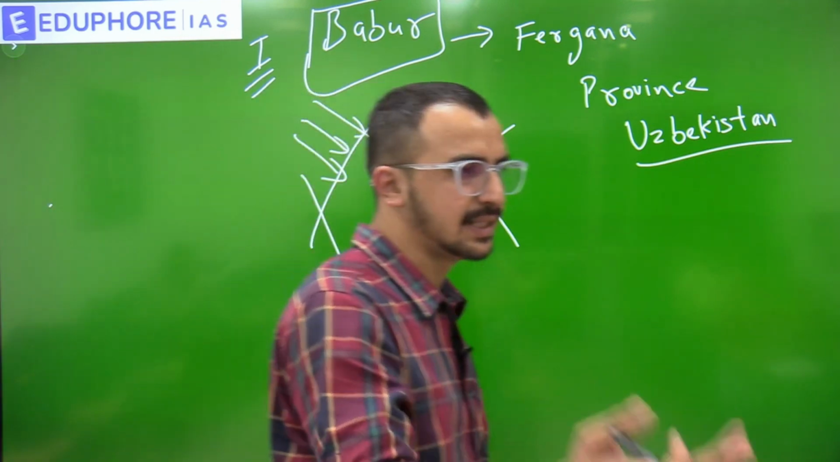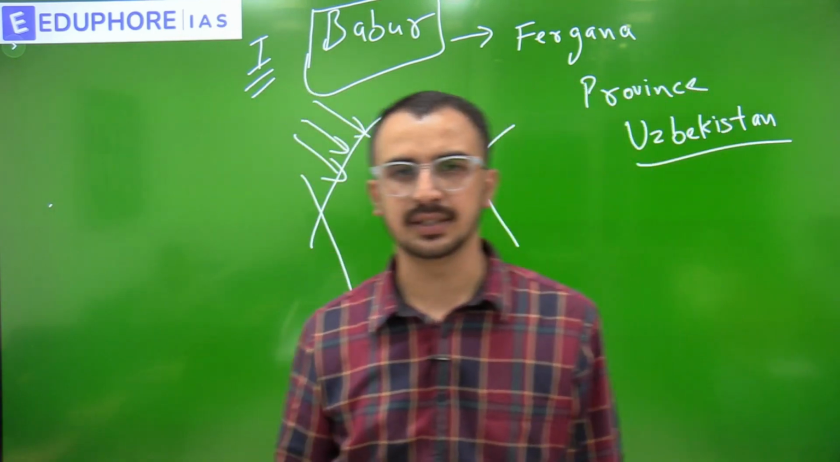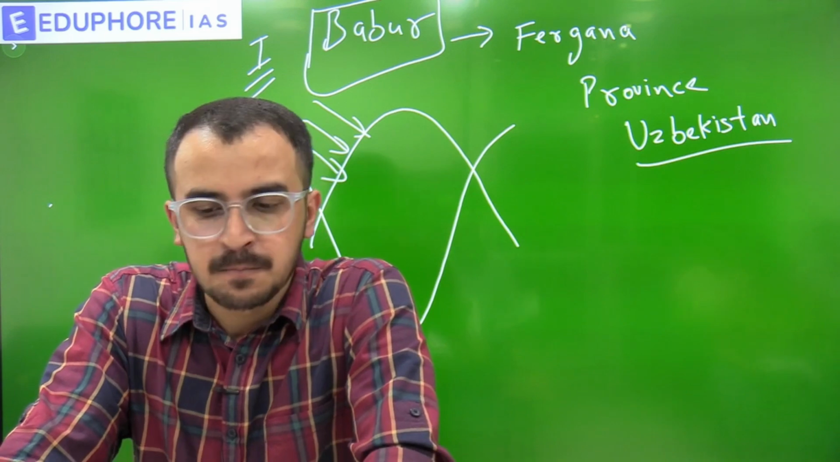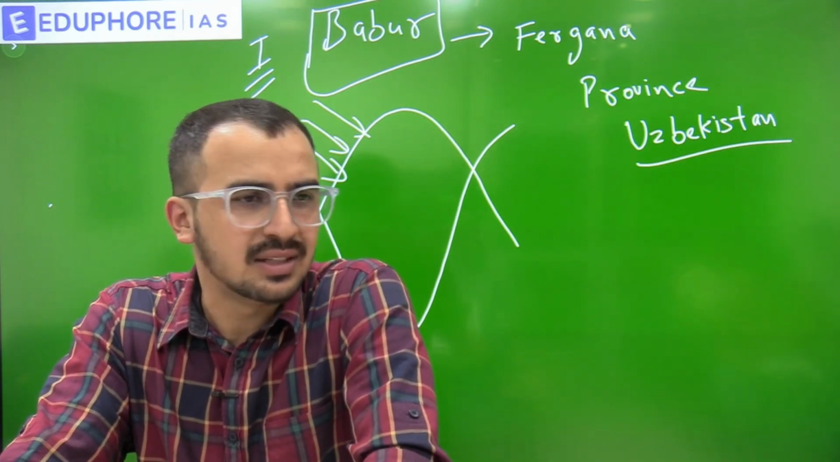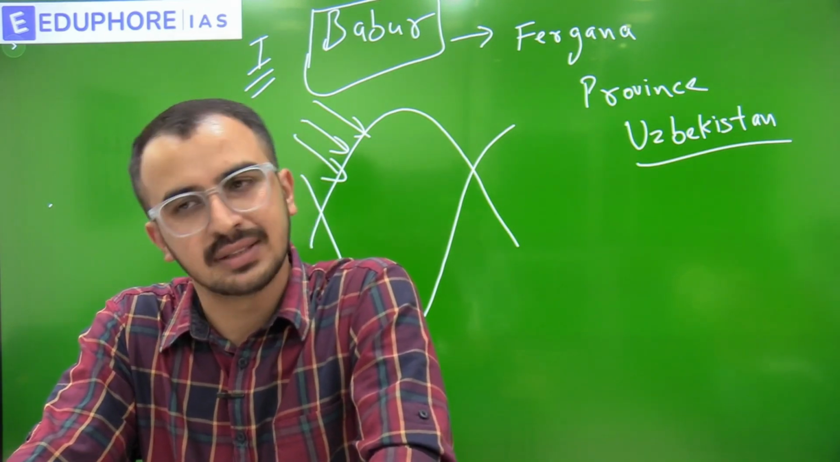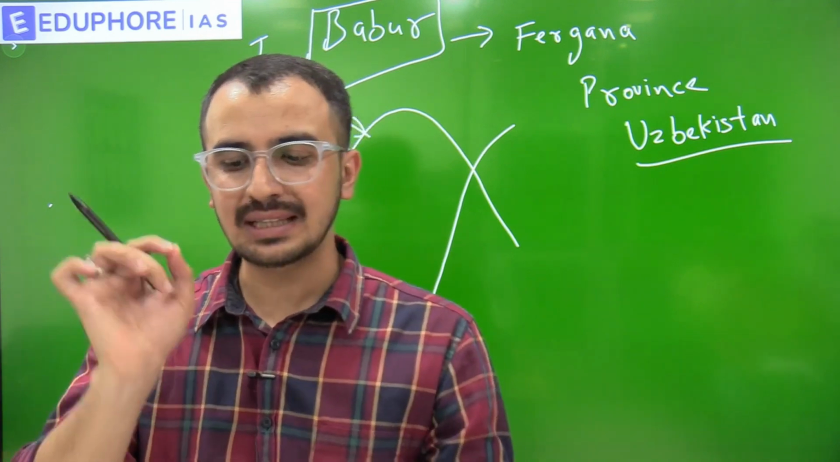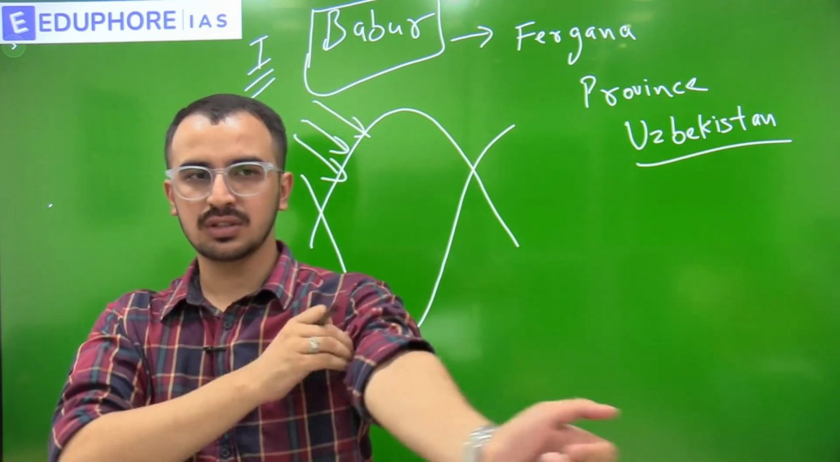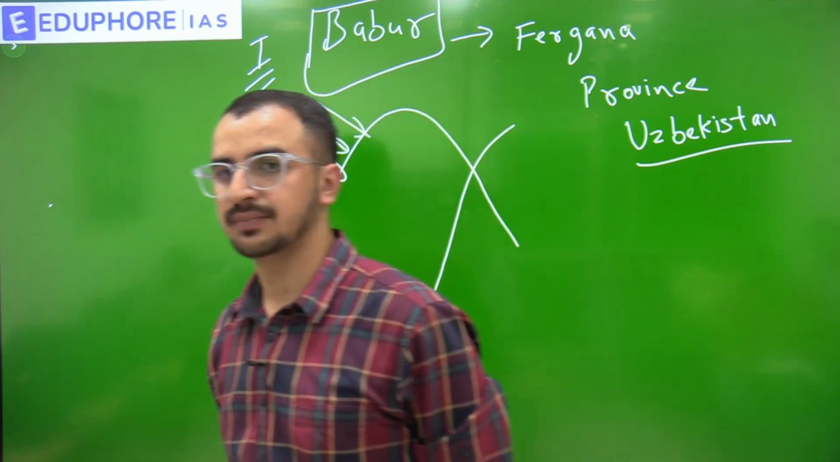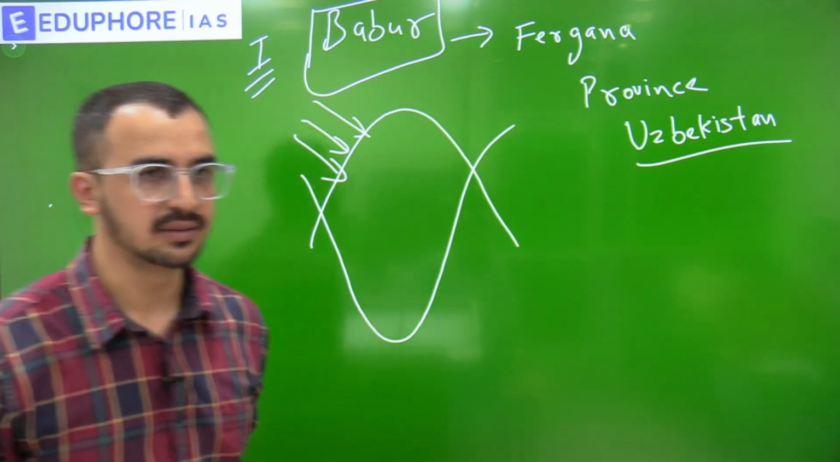So he was a Turk. Write down, he was Turk. First, we will write a few important information, then we will discuss. He was the 14th descendant of Genghis Khan